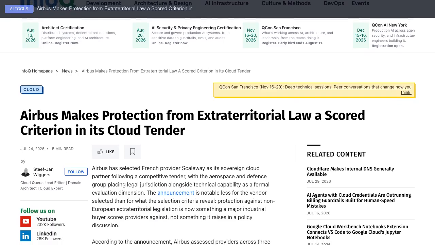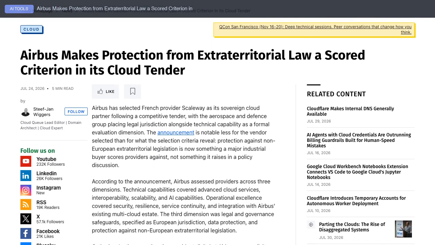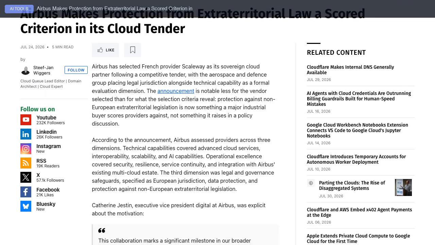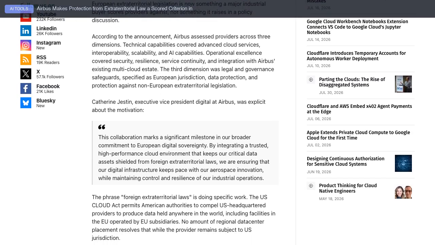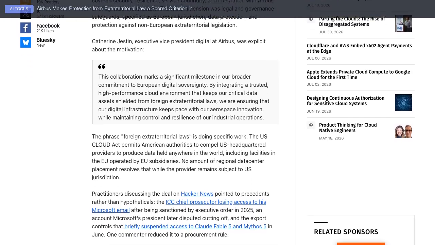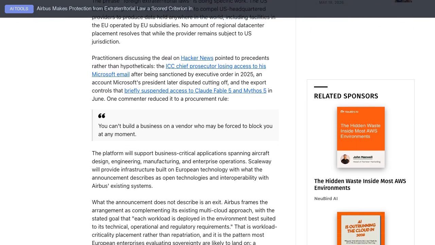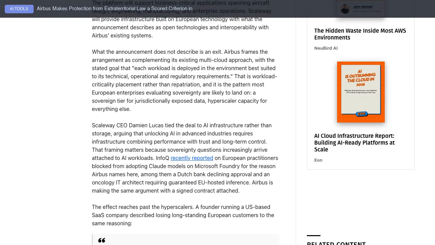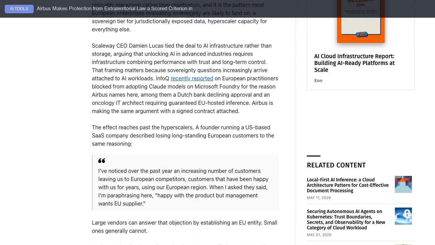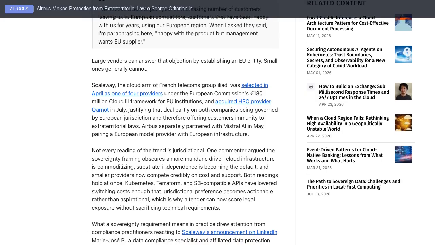Airbus makes protection from extraterritorial law a scored criterion in its cloud tender. Airbus selected Scaleway as its sovereign cloud provider after a tender that scored protection against non-European extraterritorial legislation alongside technical capability. Airbus frames it as complementing multi-cloud, not exiting AWS. Practitioners note the pattern is spreading past hyperscalers to small US SaaS vendors, and that sovereignty claims still require verifiable controls.